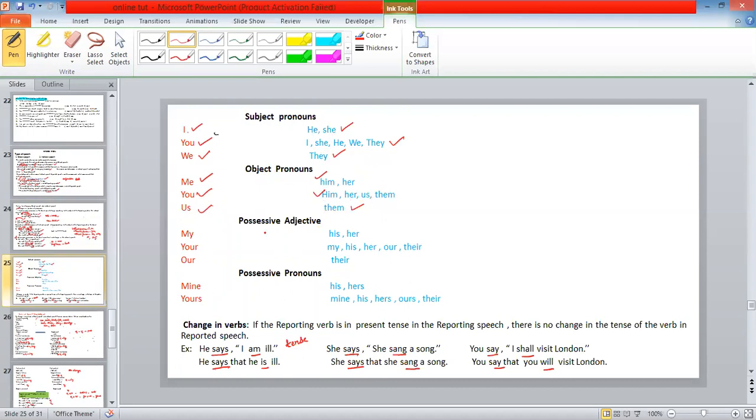Suppose in direct speech there are possessive adjectives. For example, he said, this is my book. How will you change it into indirect speech?